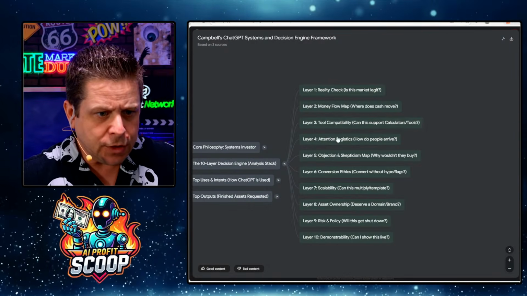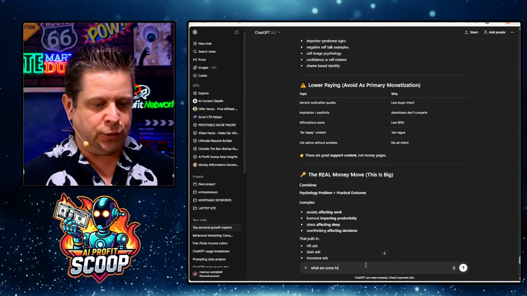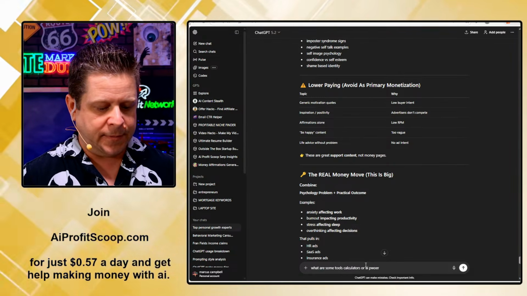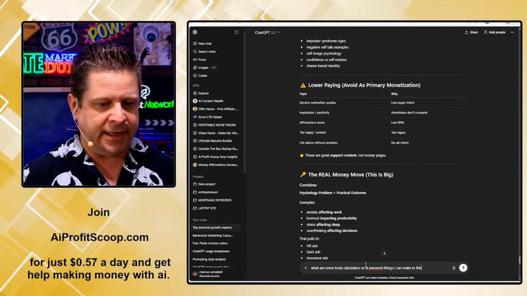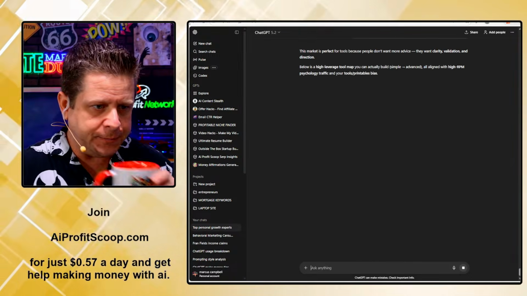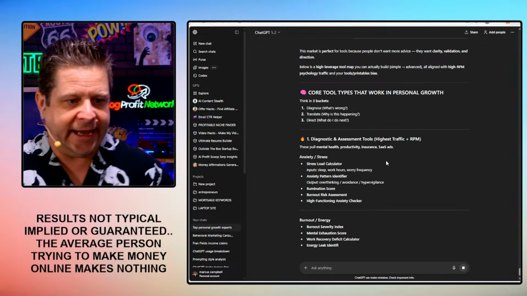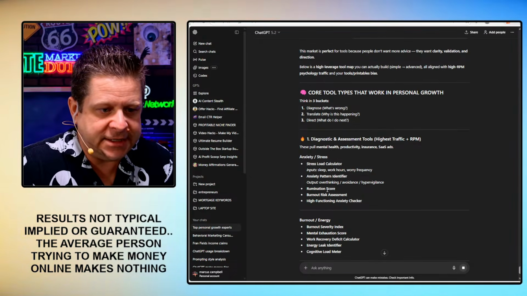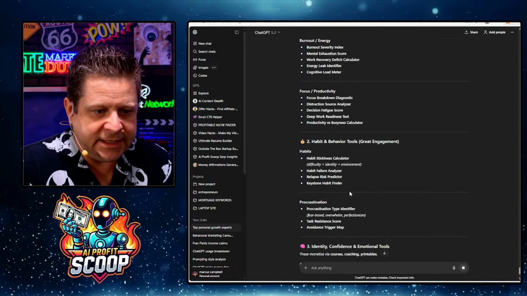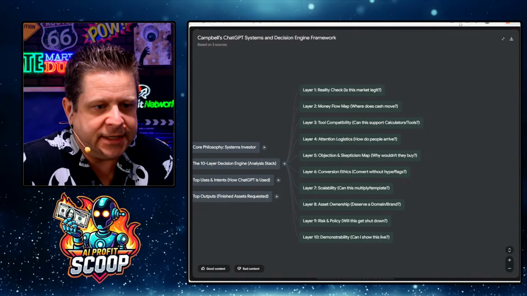Also, we're looking at tool compatibility. Can this support tools? What are some tools, calculators, or AI-powered things I can make in this market? Starting to understand what we can make and build. Something to look at what's wrong, why it's happening, and what I need next. So this could be a burnout risk assessment or anxiety pattern identifier, all kinds of stuff like this that can absolutely help in your market. Having AI help you with it is key.